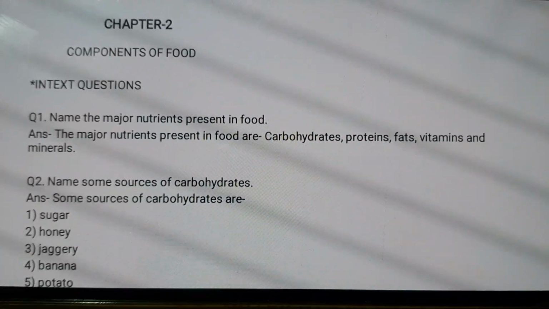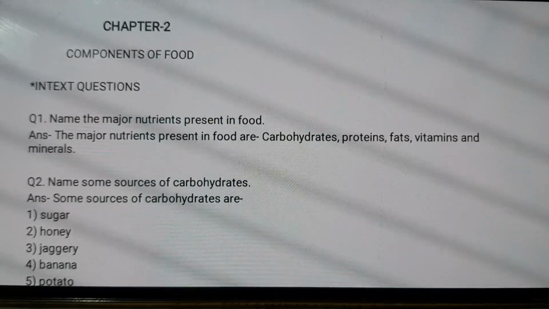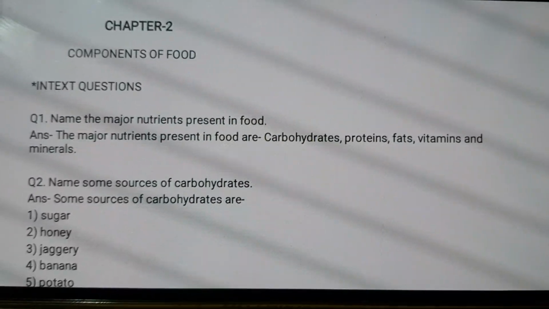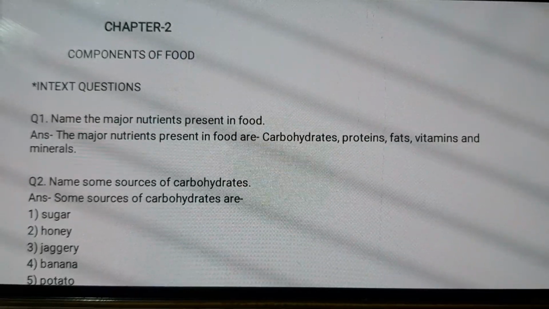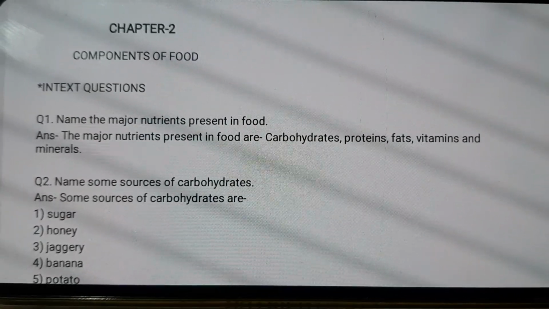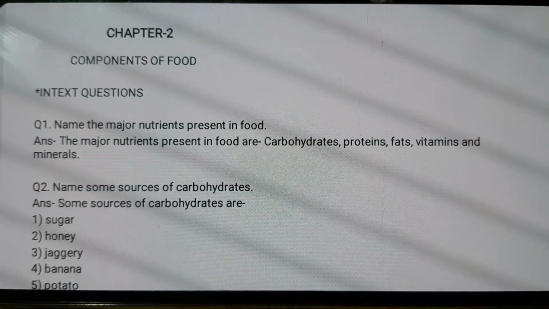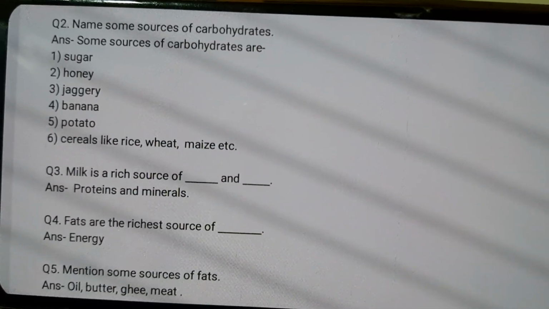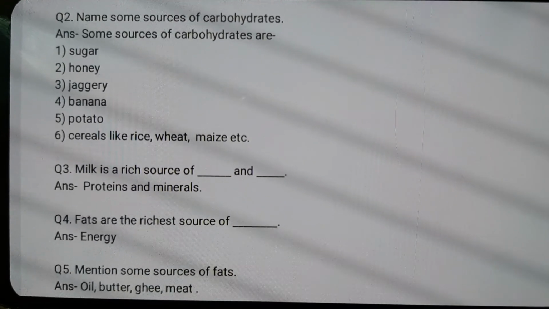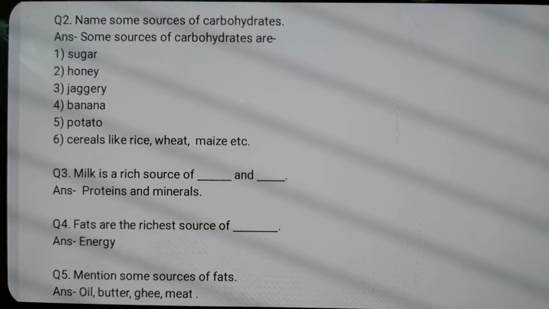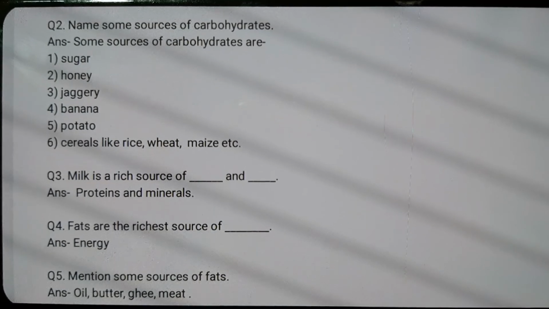So first we have the in-text questions, and the first question is: name the major nutrients present in food. As you all know, we have five major nutrients in our food, that is carbohydrates, proteins, fats, vitamins and minerals. Next up we have question 2: name some sources of carbohydrates. The sources of carbohydrates are anything and everything that contains sugar and starch. So we have sugar, honey, jaggery, banana, potato, rice, wheat, maize, etc.